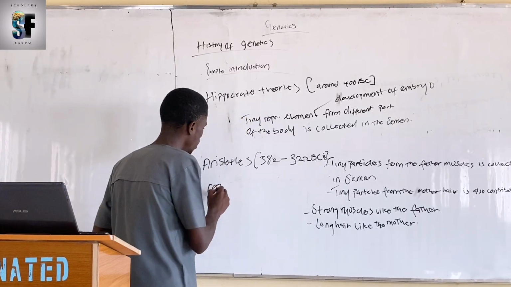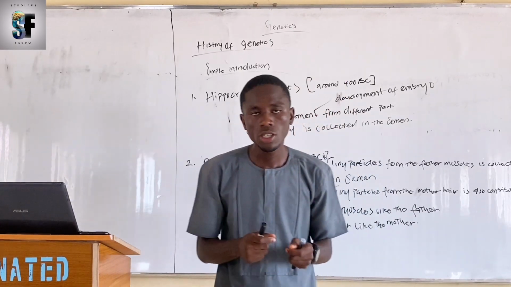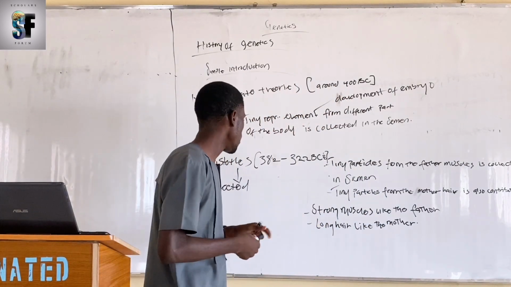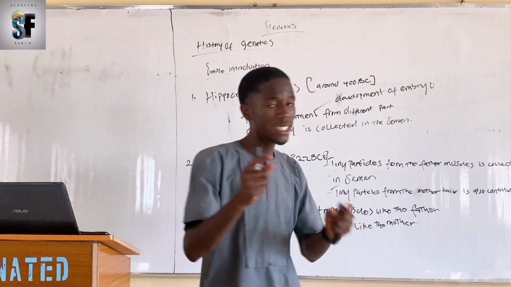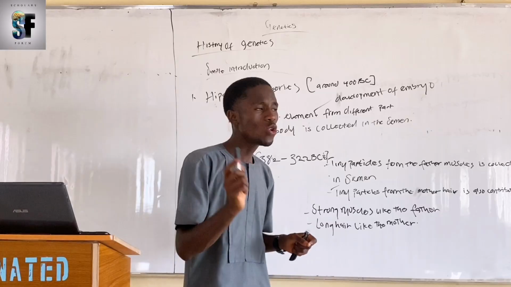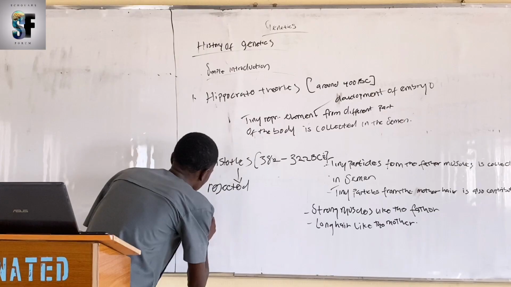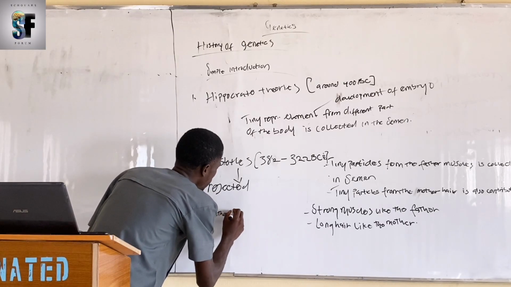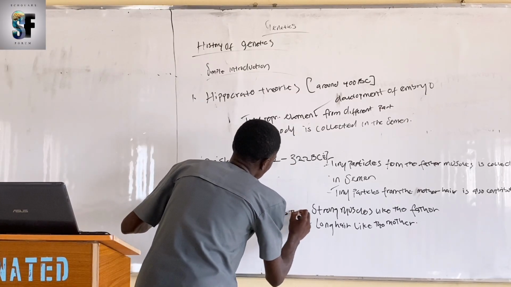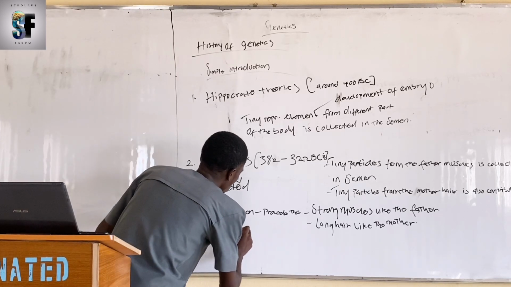He rejected Hippocrates' theory because mutilated and crippled parents do not always produce abnormal children. The reason why he rejected it, he stated that crippled parents do not always produce abnormal children. So Aristotle proposed his own theory, that the father's semen provides the form or plan of the offspring.